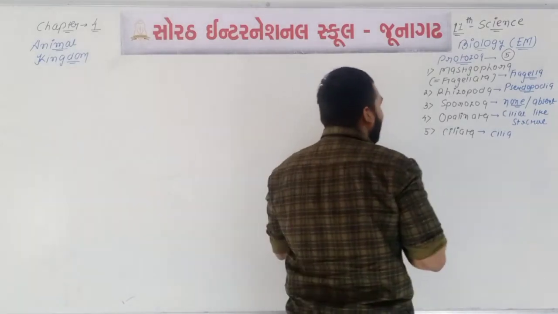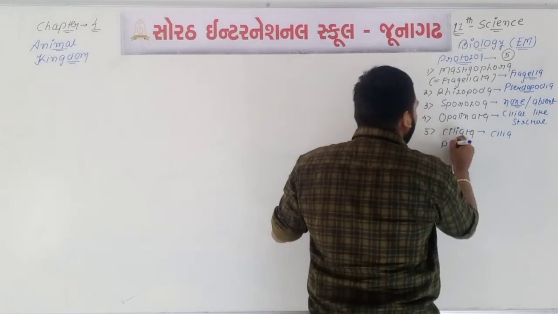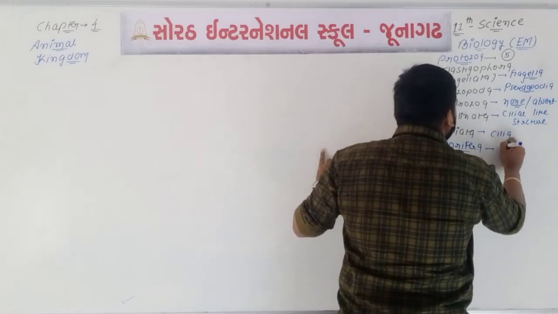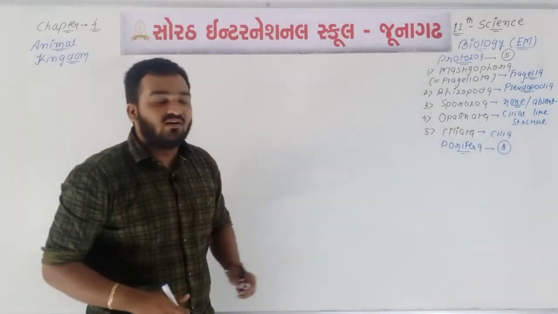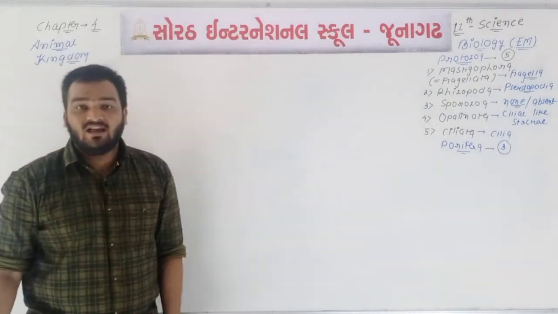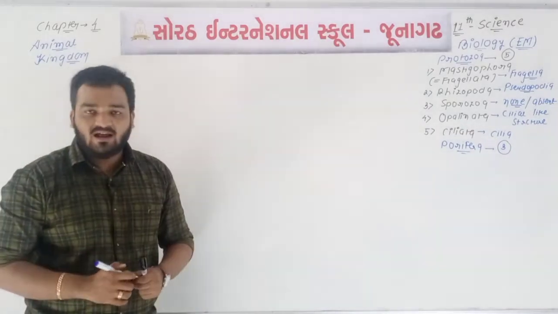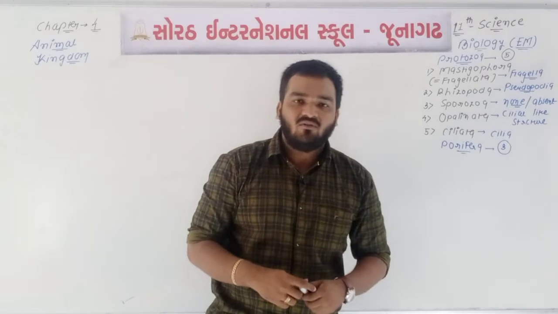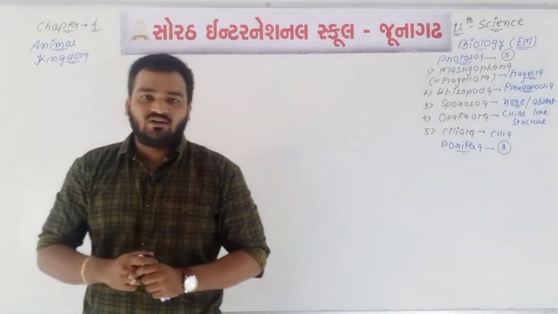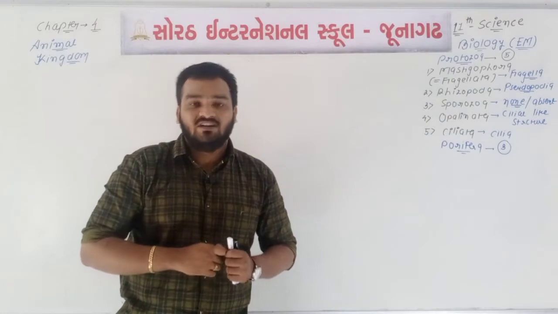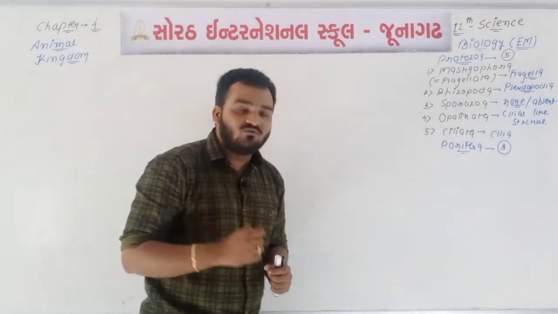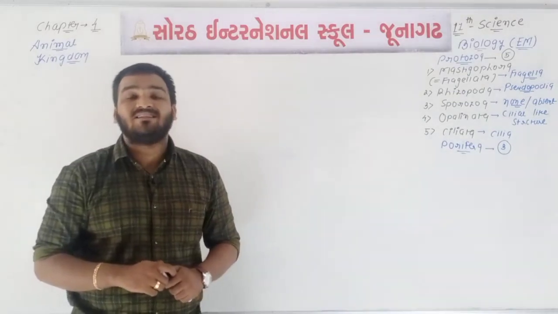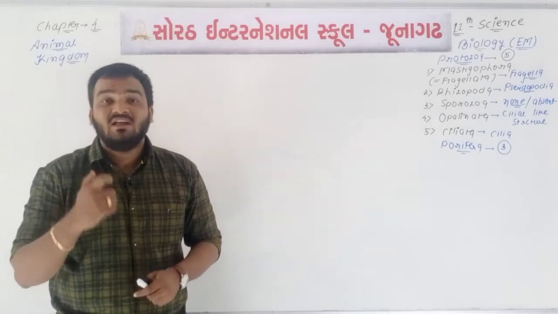Now if we talk about the next phylum, phylum number 2, which is known as Porifera, you know that the different types of sponges are there in Porifera. The cellular grade of organization is found for the first time in phylum Porifera. Generally 99% of sponges are found in marine water, but the remaining 1% is present in fresh water, especially the family Spongillidae. The members of this family are found in fresh water, and this family belongs to class number 3 of phylum Porifera, which is known as Demospongiae.